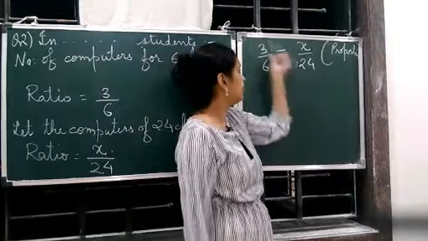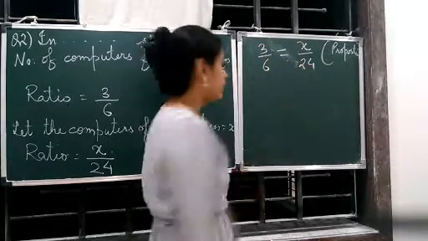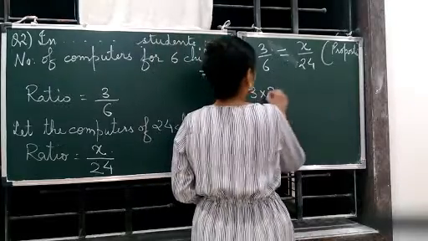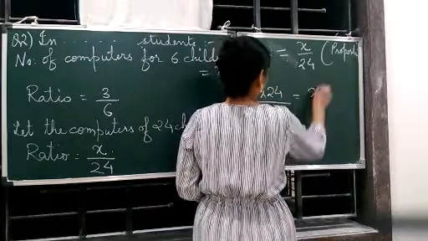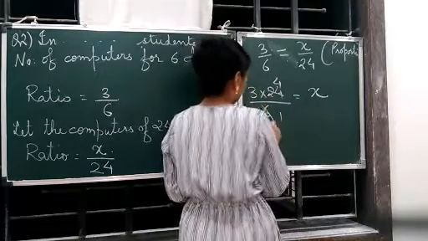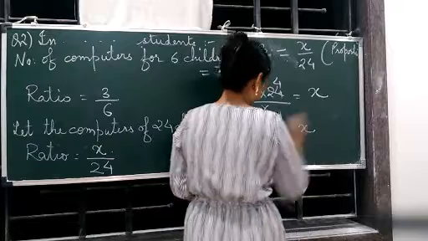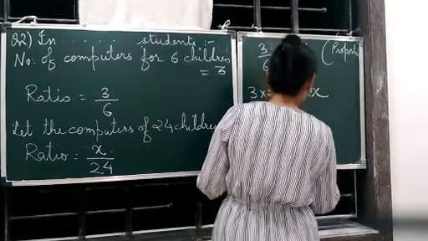How? You send the 24 this side. Now this is division, it will become multiplication. So, 6 ones are 6, 6 fours are 24, 3 fours are 12. So x. So answer is what? 12 computers.